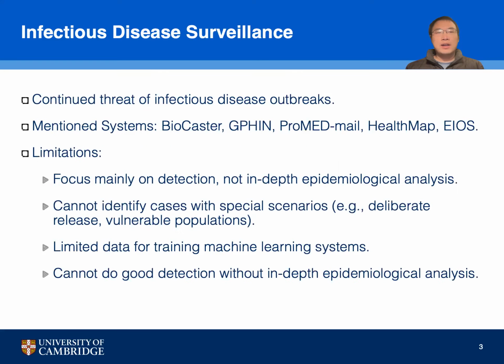epidemiological studies. In the ongoing efforts to keep an eye on infectious diseases, we rely on systems like Biocaster, GFIN, ProMed-Mail, HealthMap, and ELS. These systems are great at detecting potential outbreaks. However, they tend to focus more on the initial detection rather than detailed analysis. Currently, we still cannot catch everything, especially in complex situations or with groups who need more attention. We are also looking to improve how we use data to train our machine learning tools, so we can get better at finding and understanding disease patterns.